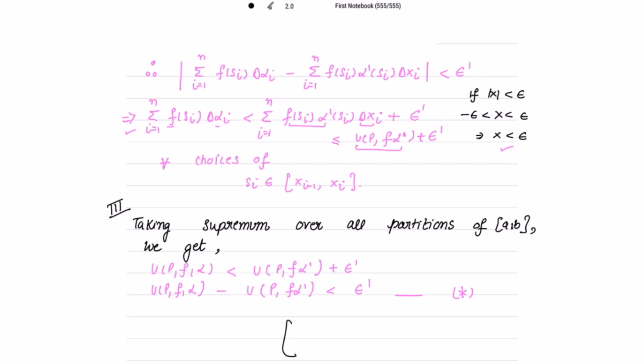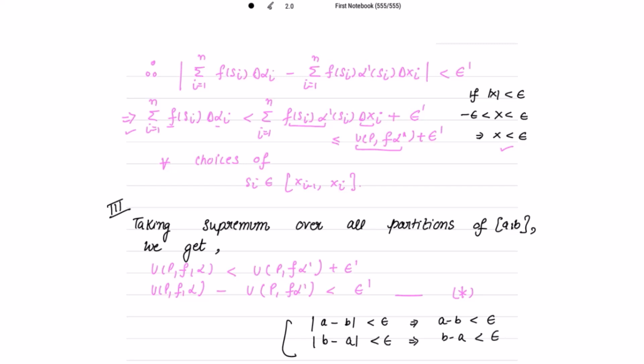Please understand this. If mod of a minus b less than epsilon implies a minus b is strictly less than epsilon, then if I interchange, mod of b minus a less than epsilon also means that b minus a is less than epsilon, isn't it?